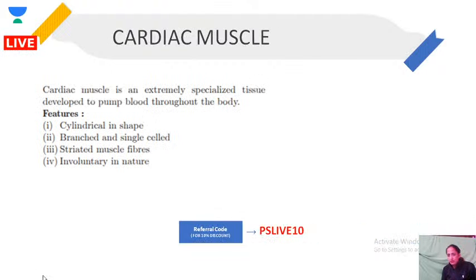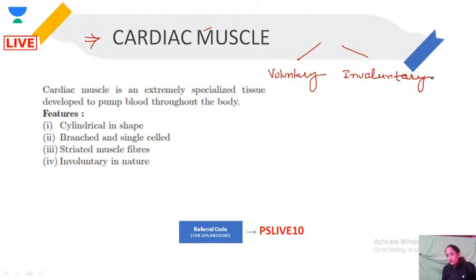Cardiac muscle. Somebody was asking about what are the different types of muscle. There are three types of muscles that we have. Broadly, we divide them into two. One is voluntary, which are under our control. Second is involuntary, not in our control.